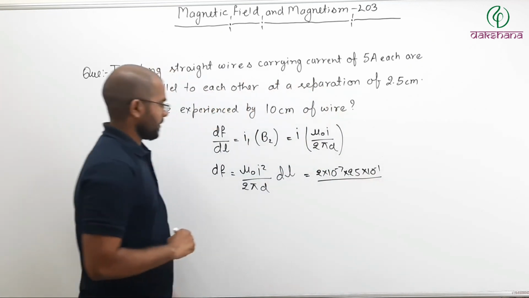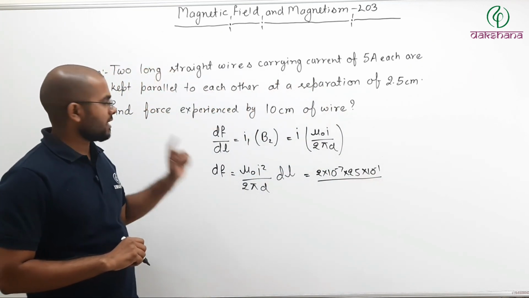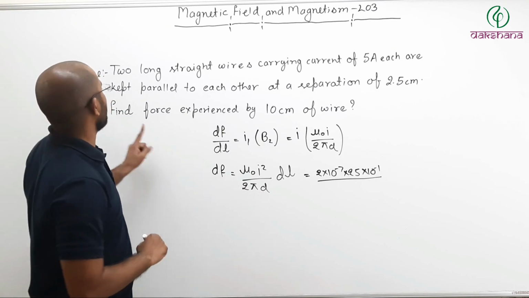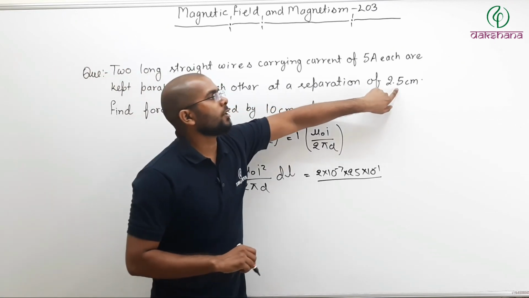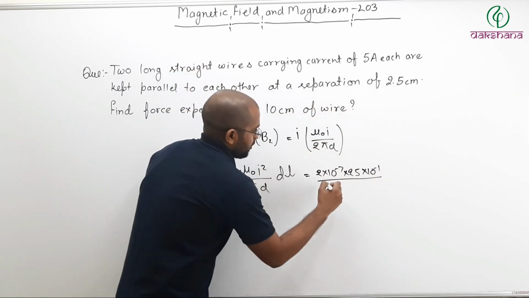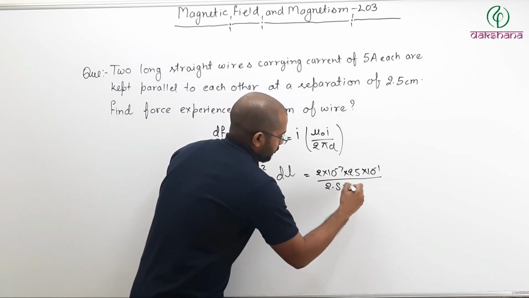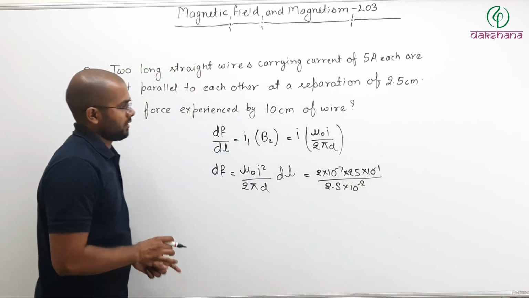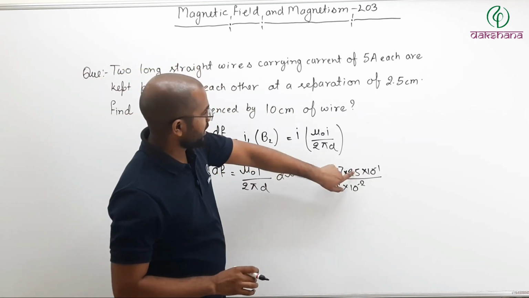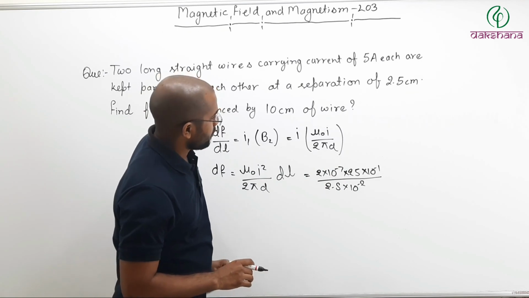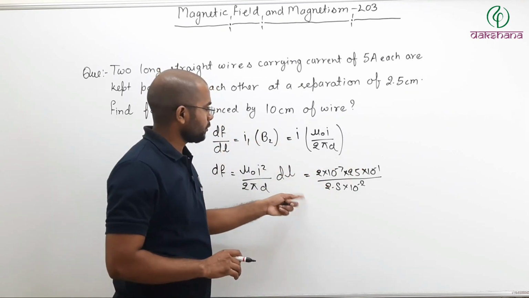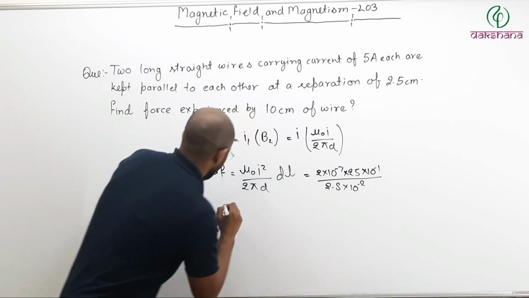Divided by 2 pi, we have already cancelled out. D is the distance between them. What is the separation between the two wires? 2.5 centimeter, so 2.5 into 10 to the power minus 2 meter. Now 2.5 will be here, 10, so 10 into 10 to the power minus 1 will cancel out.